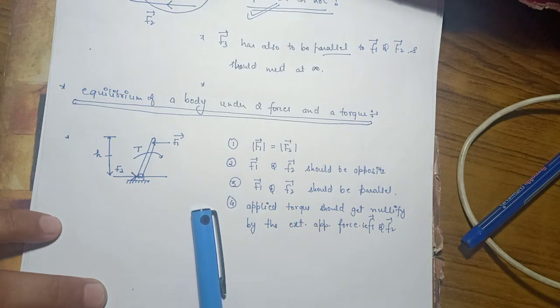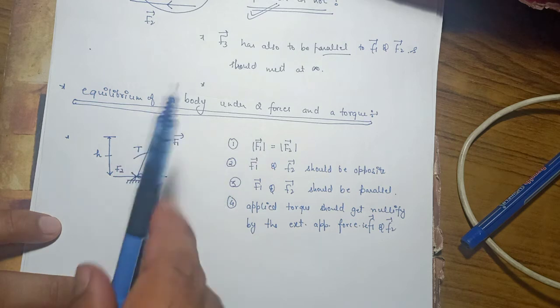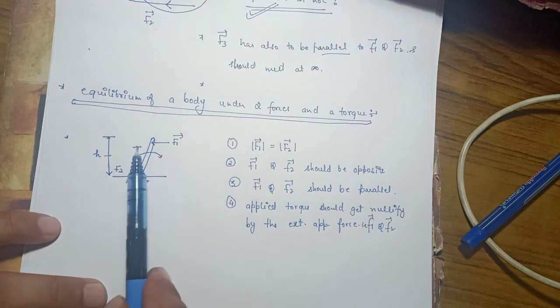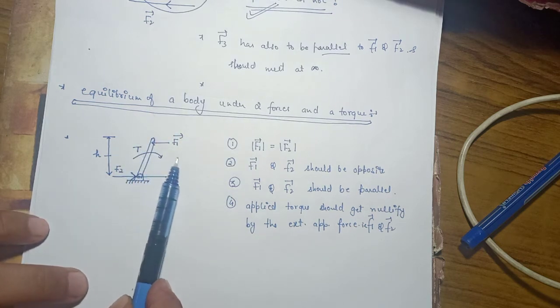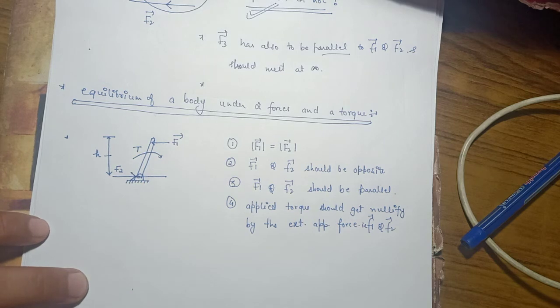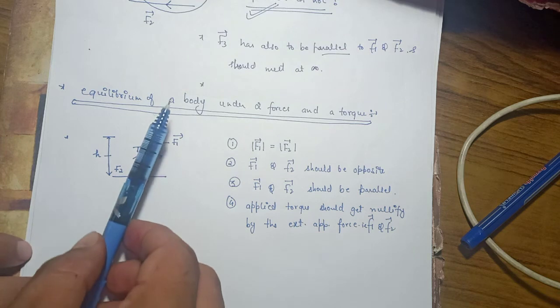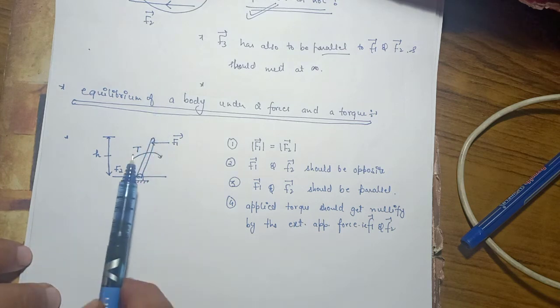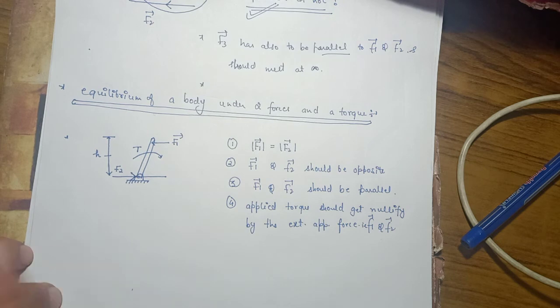What this point is trying to say is, see, this applied torque will try to rotate the body in this direction, that is in the clockwise direction. We want the body in equilibrium, so this torque has to get nullified by some means. And what is the means available here?